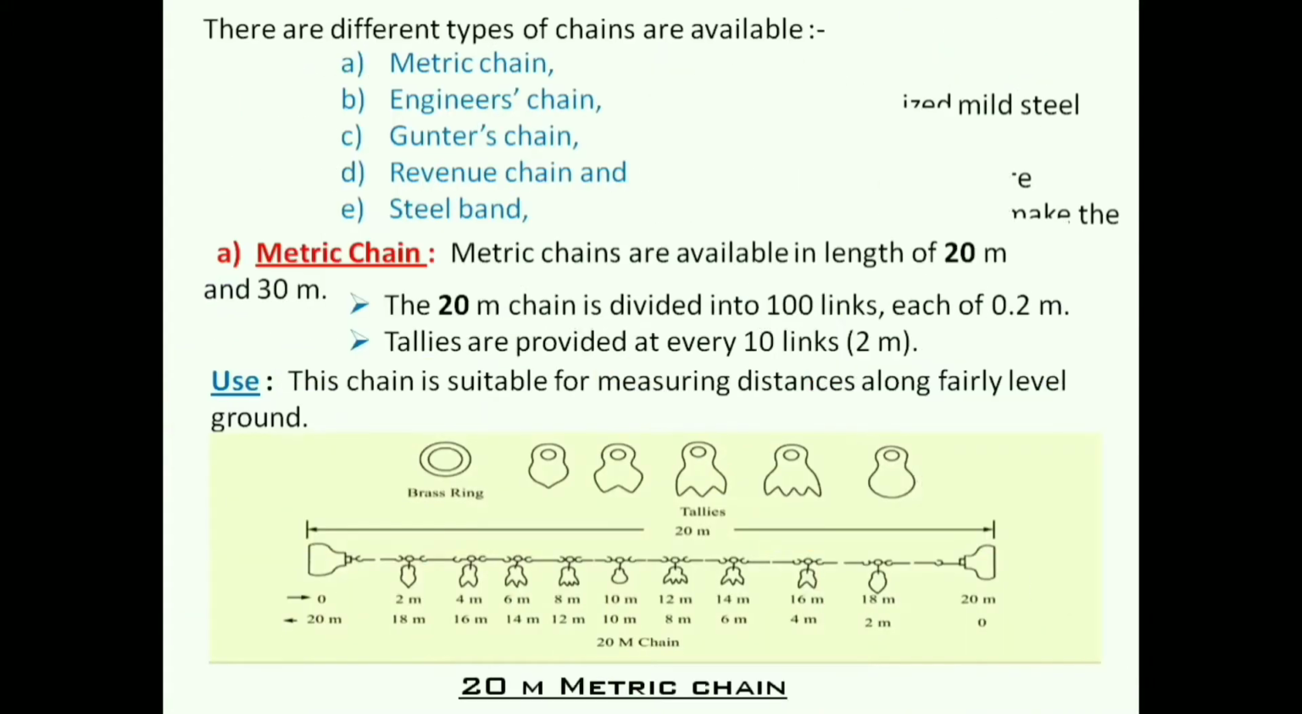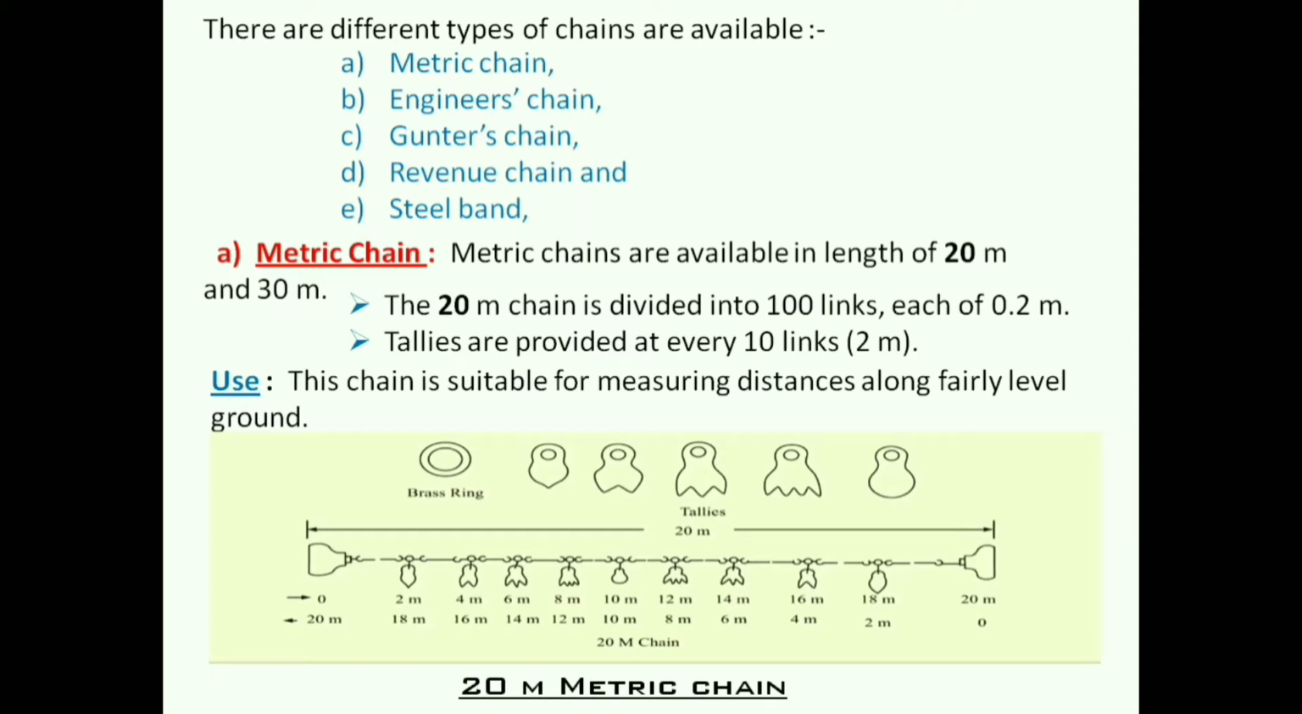So there are different types of chains available: metric chain, engineer's chain, counter chain, revenue chain and steel band. First I will discuss the metric chain. Metric chains are of 2 types: 20 meter metric chains and 30 meter metric chains. At first, 20 meter metric chains. A 20 meter chain is divided into 100 links, each of 0.2 meter.